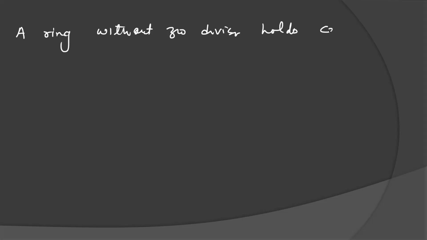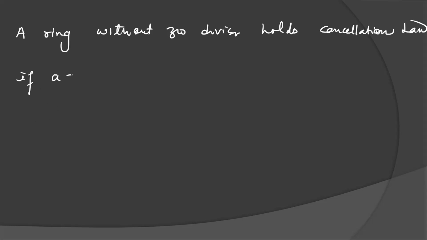A ring without zero divisor has a very important property. A ring without zero divisor holds the cancellation law. What is the cancellation law?